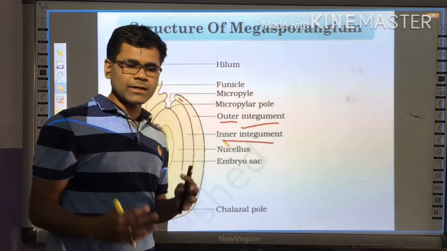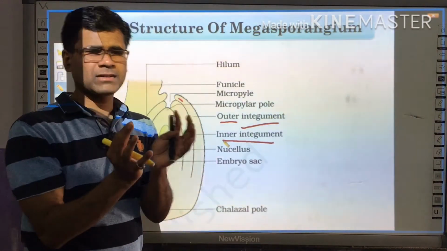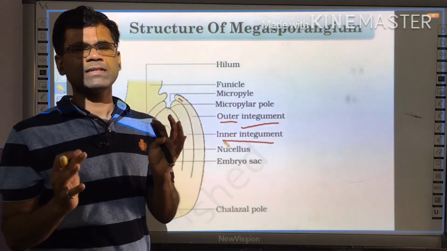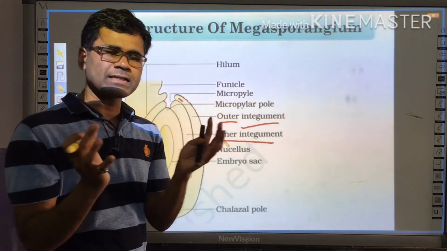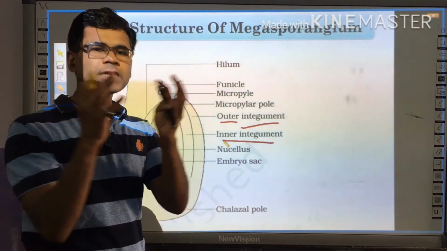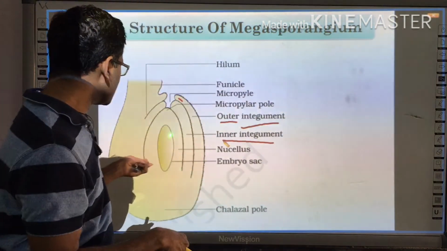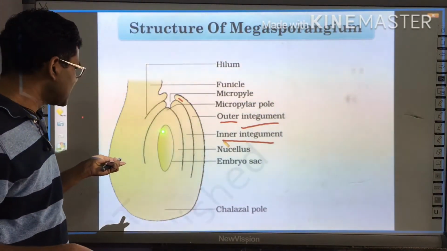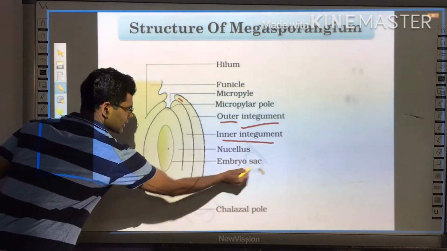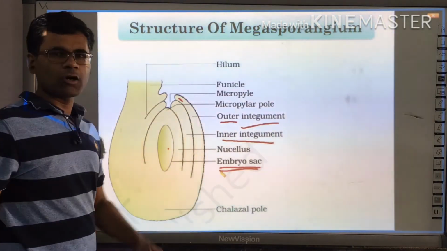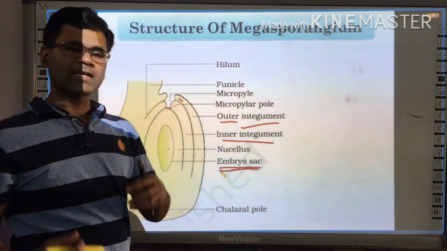The outer and inner integuments basically provide protection. They protect the nucellus, that is the nutritive cells, which encircle the embryo sac in the center. In the center you can see this is the embryo sac, where all the events of megasporogenesis take place.